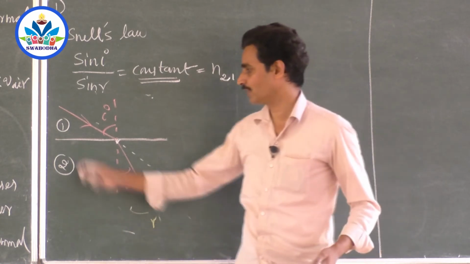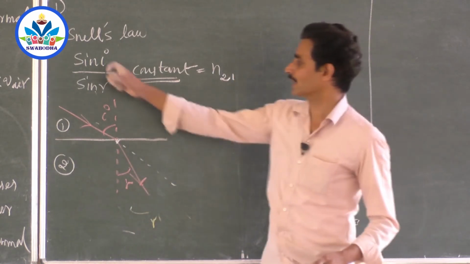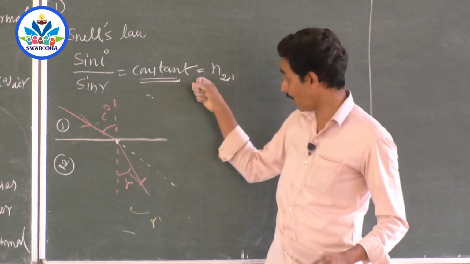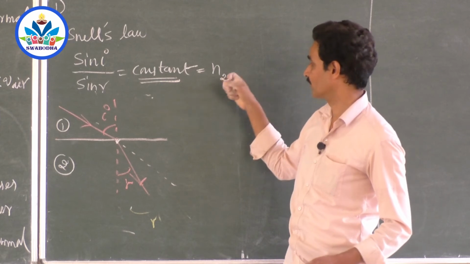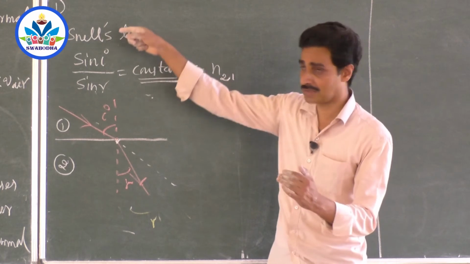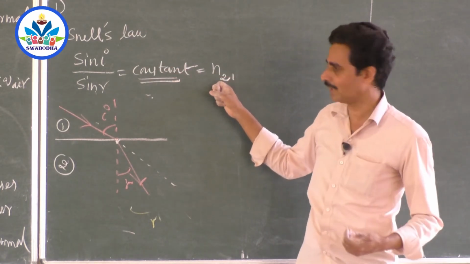When a ray of light travels from medium 1 to medium 2, the ratio of sine of the angle of incidence to the sine of angle of refraction is called the refractive index of second medium with respect to first medium. And it's a constant we know, that is Snell's law. And that constant itself is called refractive index.